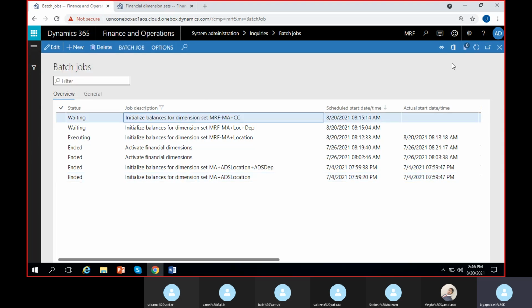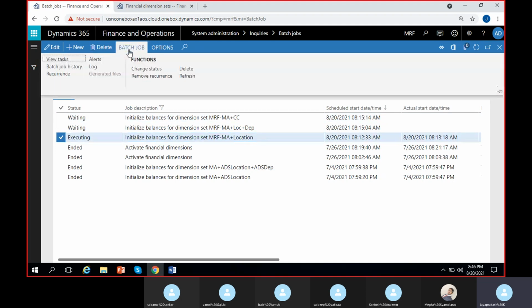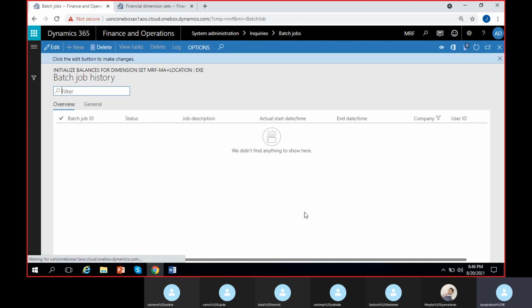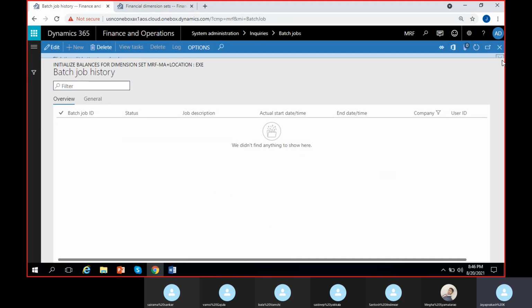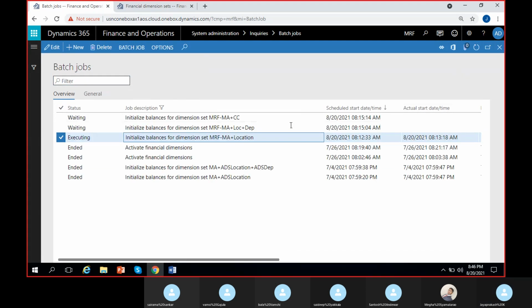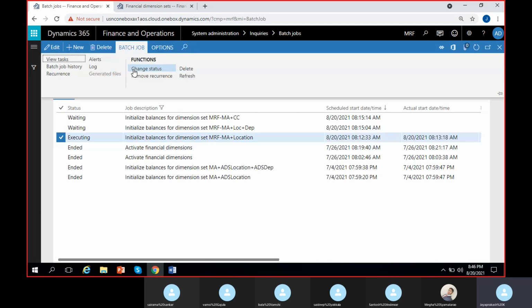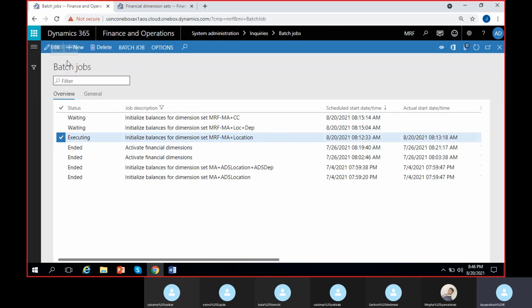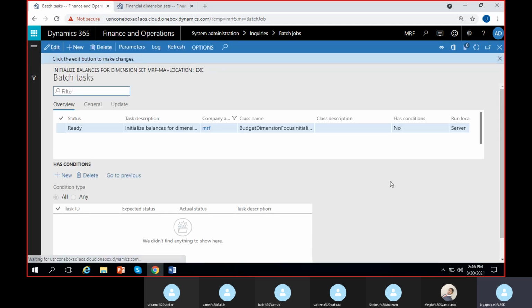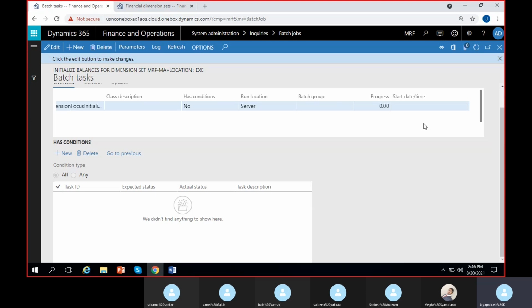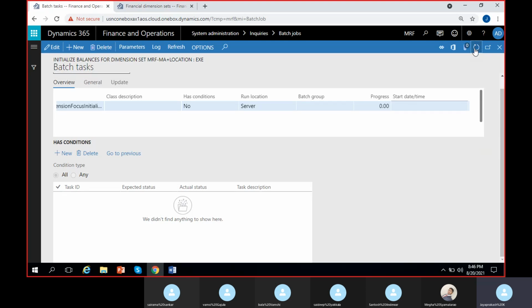Just refresh this job. Still executing. Let us check the history and see what's wrong. This one, right? Batch job. View tasks, not history. Okay, how much is done? Still 0. It takes some time to load all the balances.